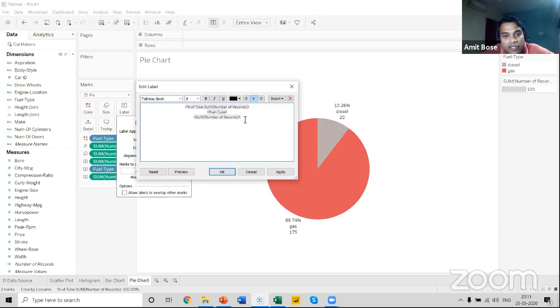Now what you can do is change this particular option. If you want to make it bold, you can increase the size of this option over here. I can click apply, and you can see that it has become bold and you have increased the size of this particular option.